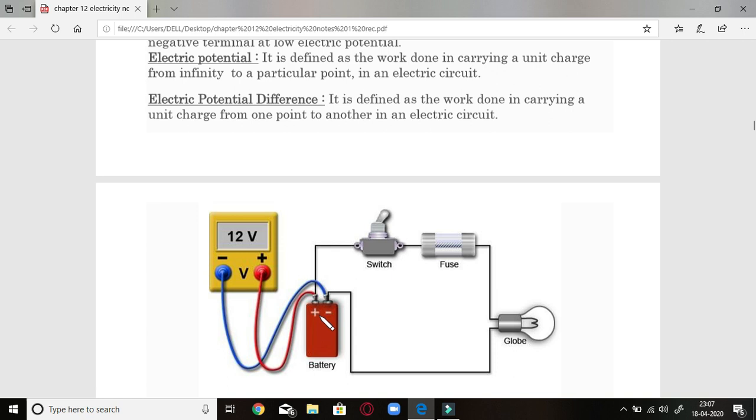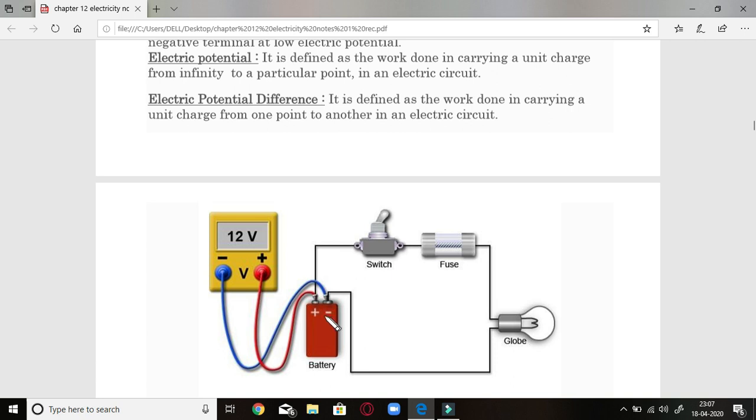Okay, so electric potential at this point, electric potential is the work done in carrying a unit positive charge from infinity to a particular point. एक पर्टिकुलर पॉइंट से दूसरे पॉइंट तक जब हम चार्ज को लेके जाते हैं और कितना वर्क डन होता है, that is called as electric potential at that particular point. So it has its own electric potential, whereas negative will have its own electric potential.